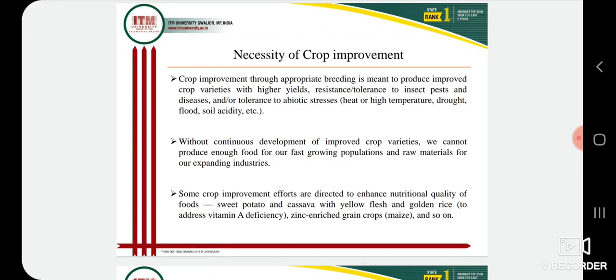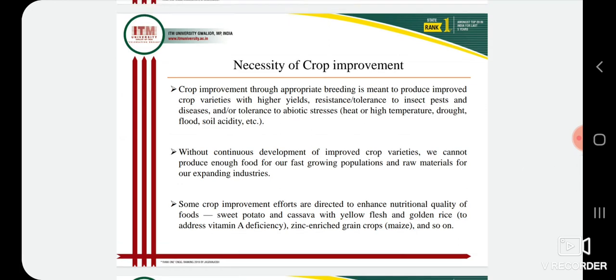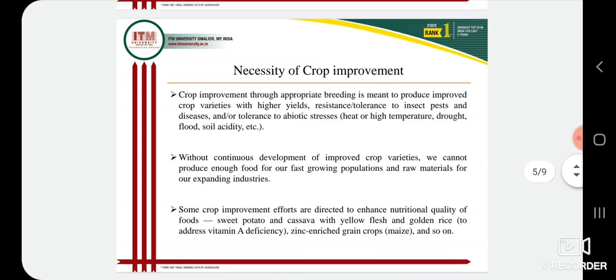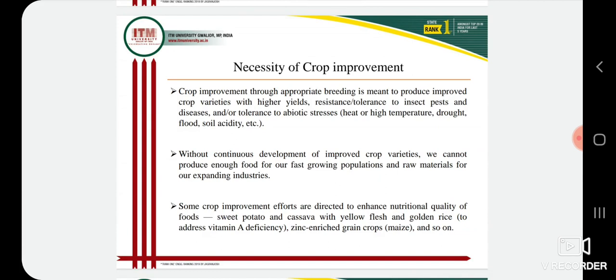It's impossible, as the population is increasing day by day. That's why we have to do such experiments or research, so that we can increase the yield of different major crops: rice, wheat, maize, pulse crops. So we have to do research.